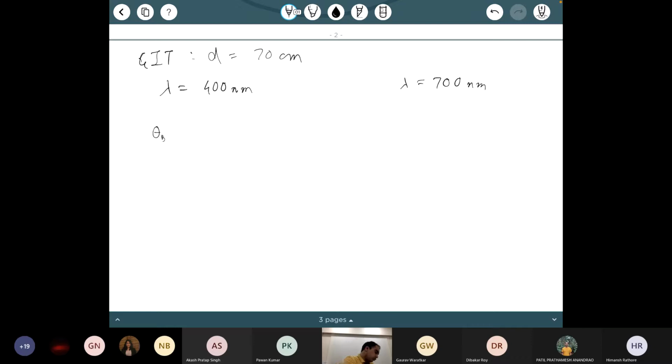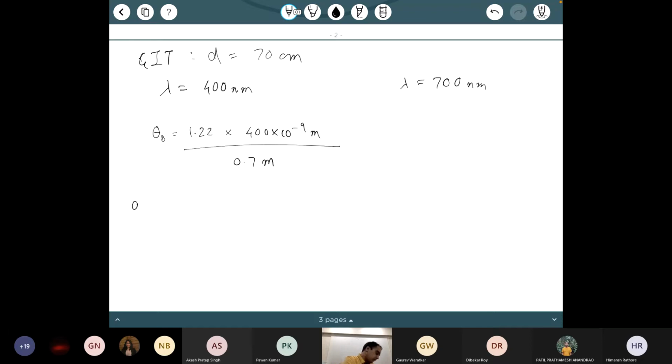So theta blue is going to be 1.22 lambda by d. I hope you are actually doing it and not waiting for me to solve it. This is in radians, so we have to convert it later into arc seconds.